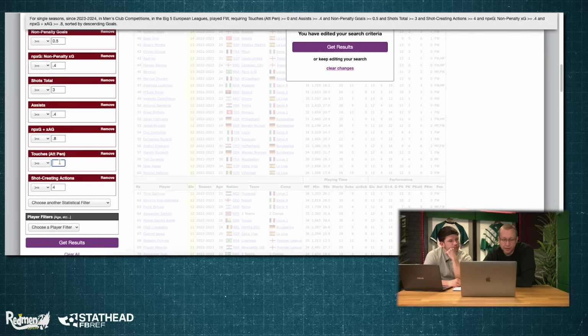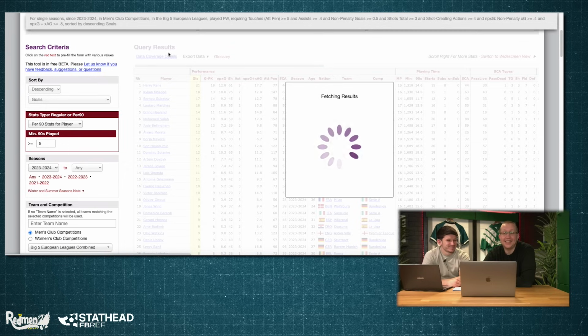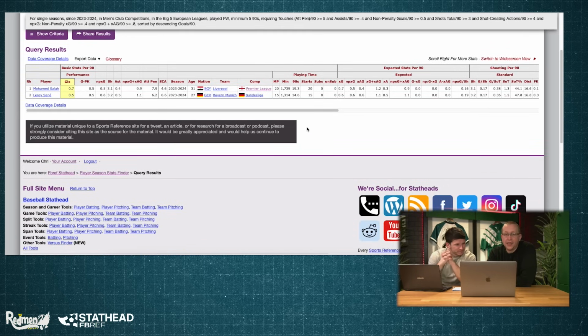Look how many you can filter by, by the way, that's unbelievable, isn't it? Right, touches in the penalty box, Mo's is 8.34. I'm going to knock it down to 5 to give the others a chance. Right, let's see if we can get anyone other than just Mo Salah. Okay, we've got our 2 players. That's our short list of players who can replace Mo Salah.